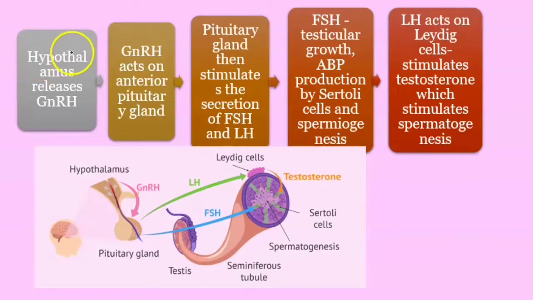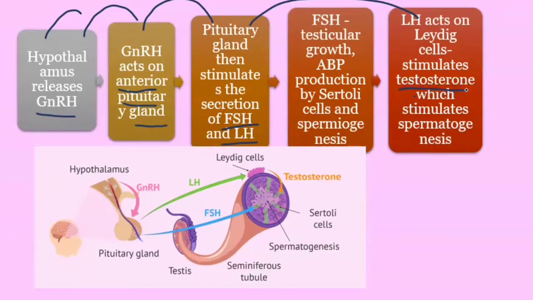So how do the hormones act on the spermatogenesis process? It starts with the hypothalamus. The hypothalamus releases gonadotrophin releasing hormone. This gonadotrophin releasing hormone acts on the pituitary gland and makes it synthesize FSH and LH. LH goes to the Leydig cell present in the testis and makes it synthesize a hormone called testosterone, which helps in the sperm production process.